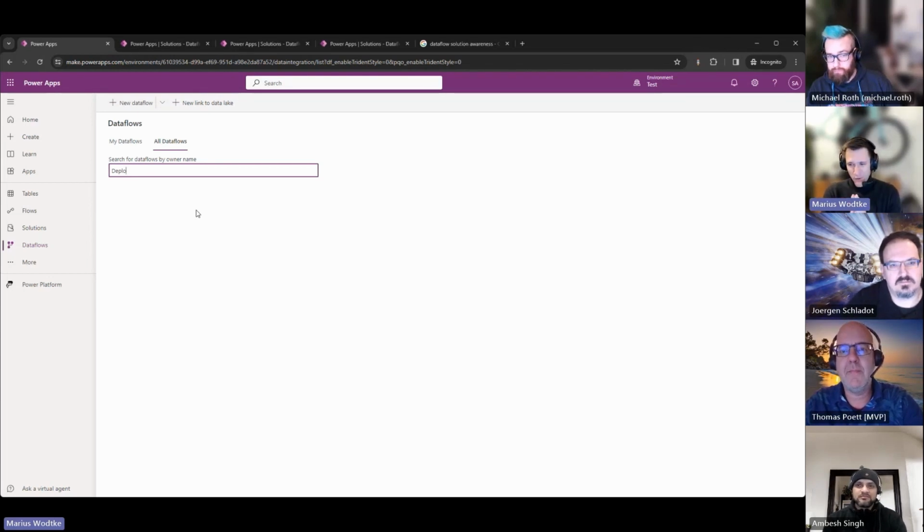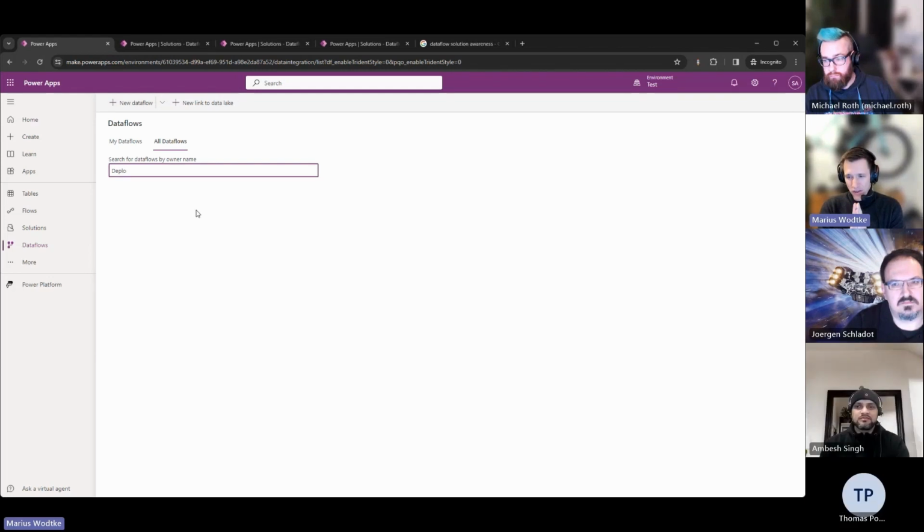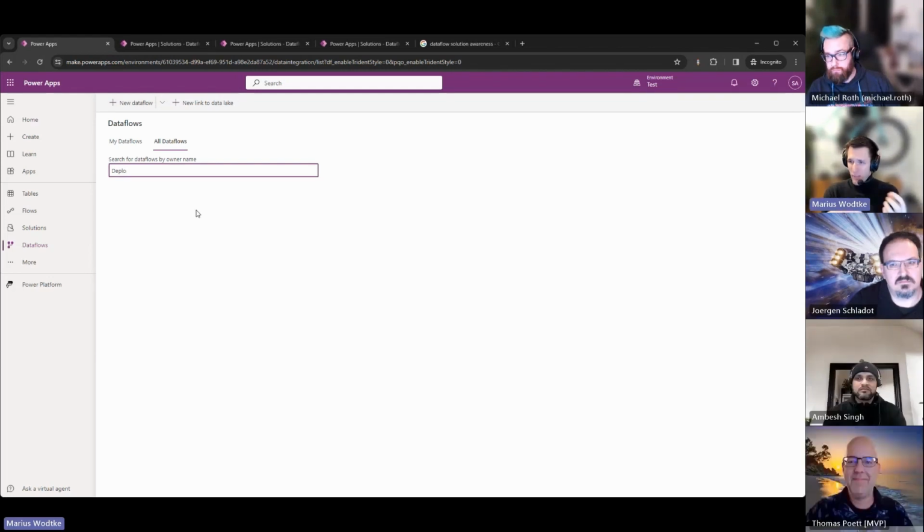And this is why I want my tip today to be: only import data flows with a regular user, not via pipelines with an app registration. And in that sense, put them into a separate solution that you move manually. That way you can always be sure that this will be working correctly.